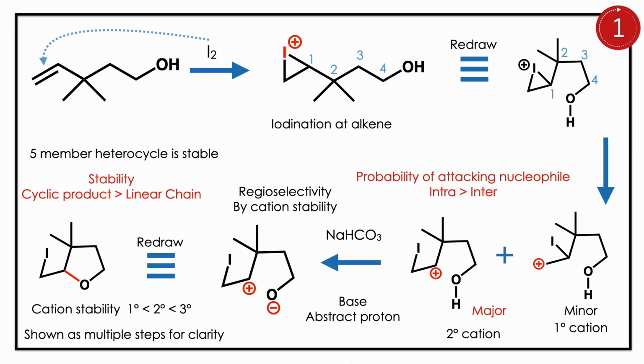Here the regioselectivity is dictated by the carbocation stability. The secondary carbon is more stable than the primary, so it dictates the final product. The concept outlined here is that regioselectivity can also be dictated by the cation stability.